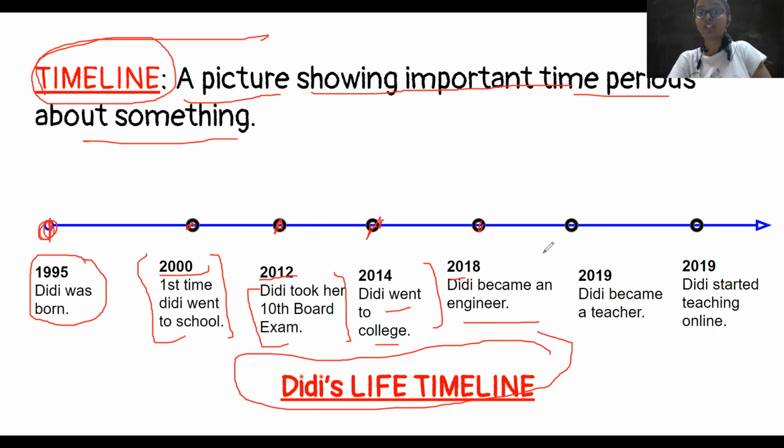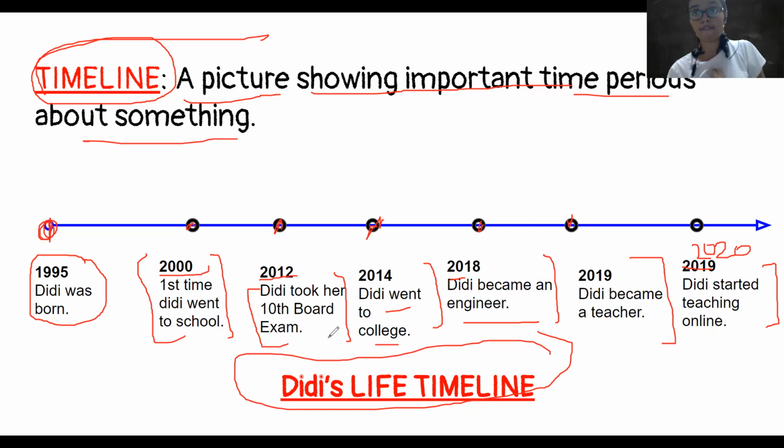2018, Didi became an engineer. Didi engineer ban gayi. So it was very important, right? We finished college and she became an engineer. And 2019, Didi became a teacher. So very important again. Didi became a teacher. Didi ke life mein bahut important time tha 2019. And this is not 2019. This is 2020. 2020, Didi started teaching online. दीदी ने ऑनलाइन टीचिंग कराना चालू किया इन 2020 because of coronavirus pandemic. We're not going to school, so all of us are learning online. So 2020 was very important because classroom से we had to shift online and then दीदी started teaching online.